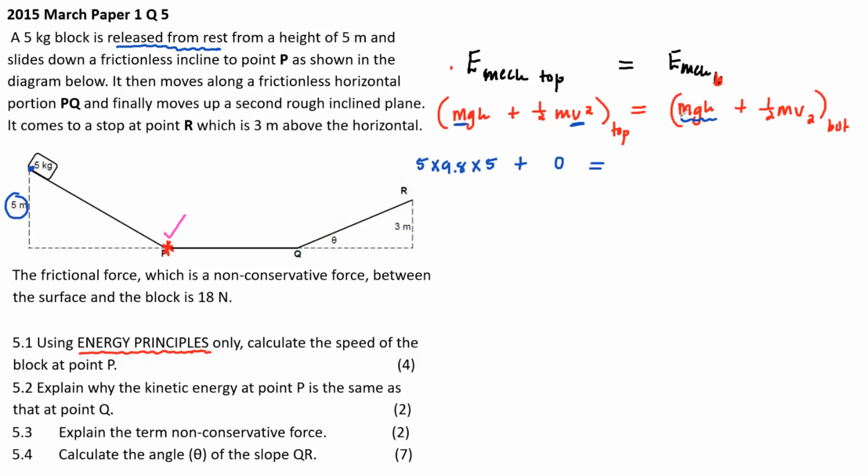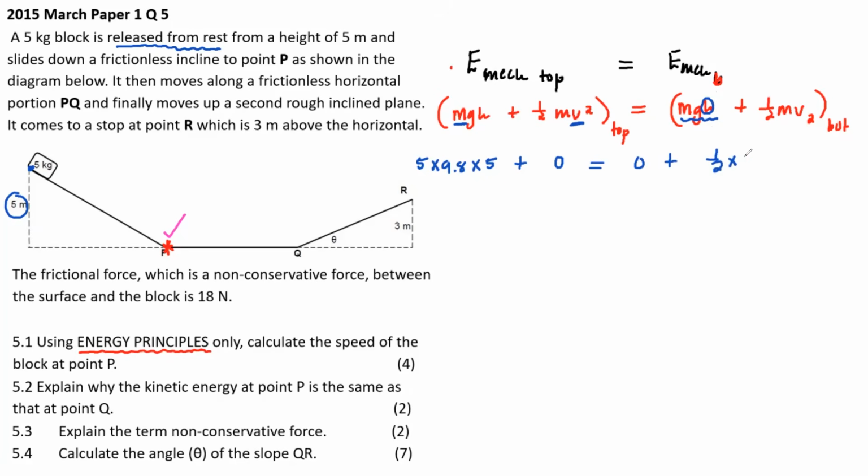Then at the bottom, I'm at point P now. The mgh is also 0 because the height at P is 0, I'm on the ground, plus half of mass 5 multiplied by v squared.